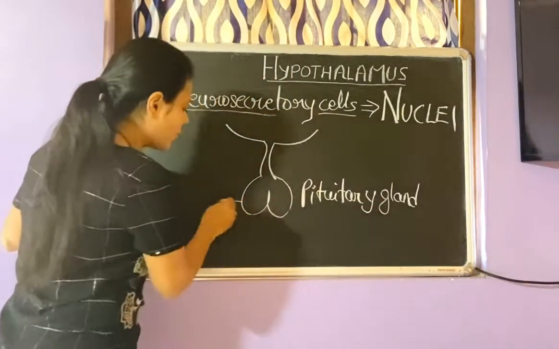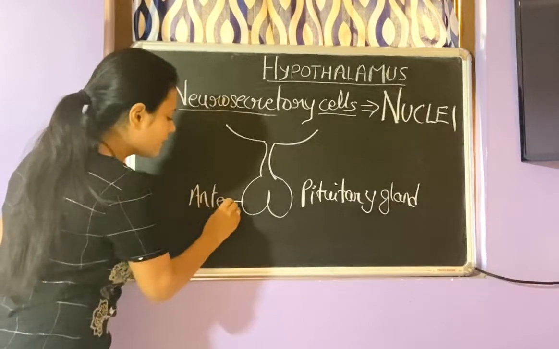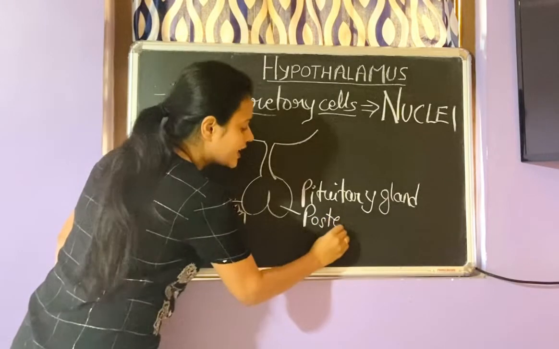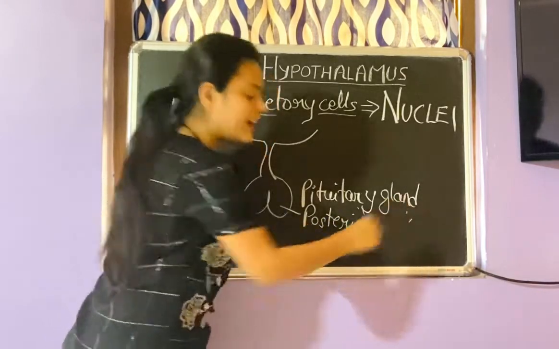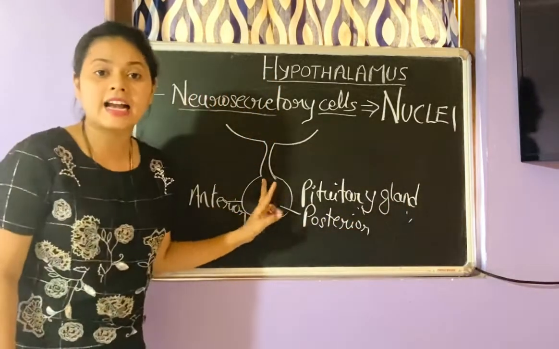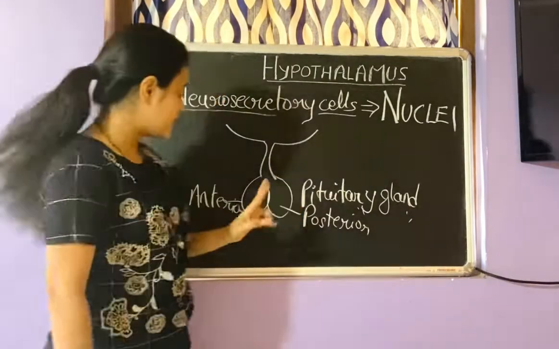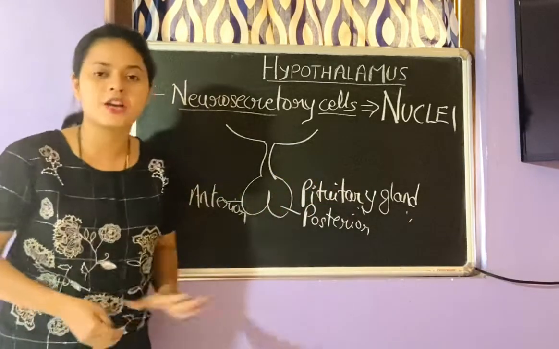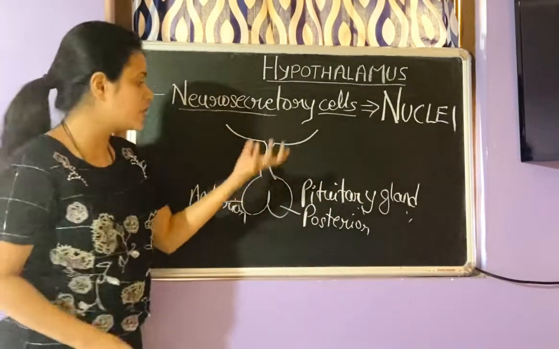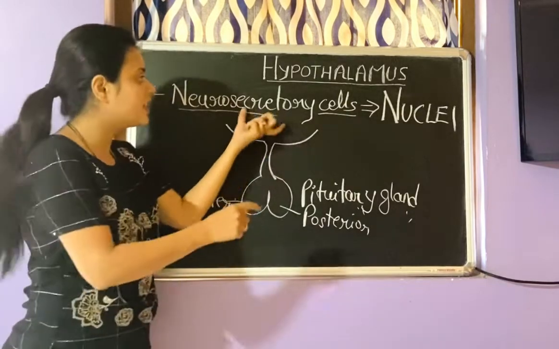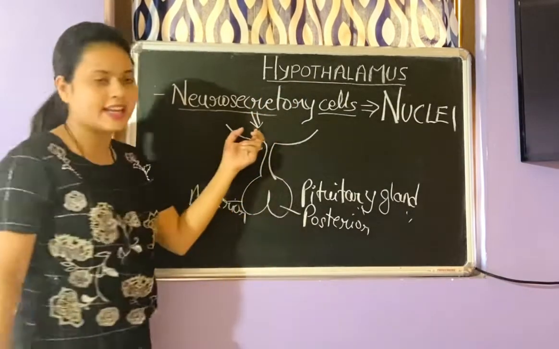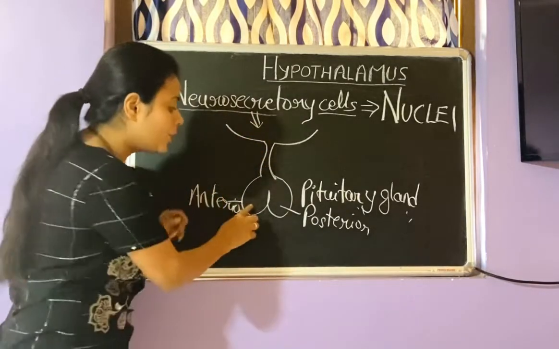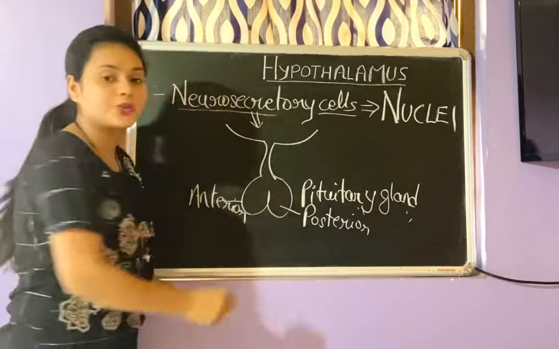Pituitary gland actually has two parts. This is called the anterior pituitary gland, and this is called the posterior pituitary gland. Got it? So the pituitary gland has two parts: the anterior pituitary gland, which is the front, and the posterior pituitary gland, the back side. So remember students, the hormones secreted by hypothalamus regulate the secretion and release of the pituitary gland.